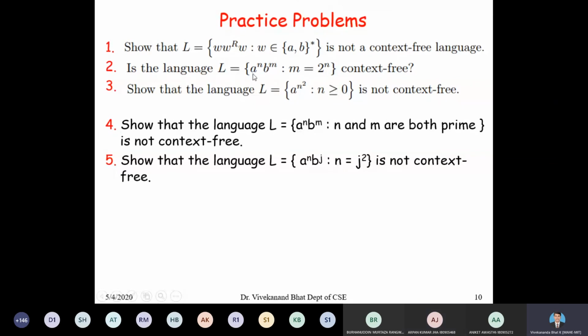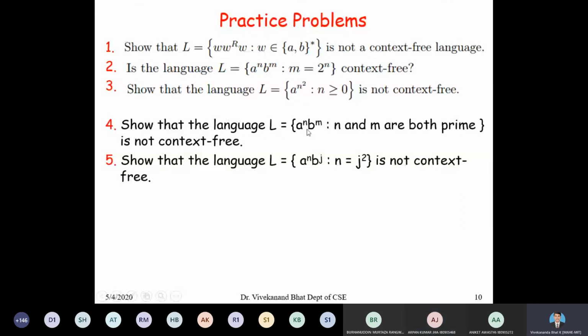Similarly, the second problem is L is equal to a to the power of m, b to the power of m, where m is equal to 2 to the power of n. This is also similar to the last problem. This language is not context-free because we cannot design a PDA. In fact, we can prove this using the pumping lemma. All these problems are proved using the pumping lemma with contradiction. And problem number 3 is also very simple. L is equal to a to the power of n square, n greater than or equal to 0, is also not context-free. All these problems are proved using the pumping lemma, using contradiction.